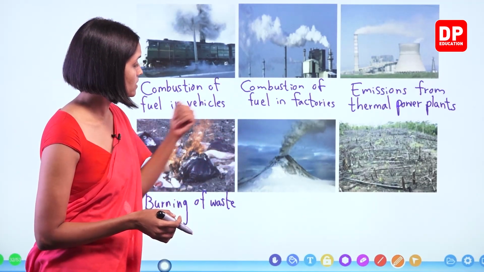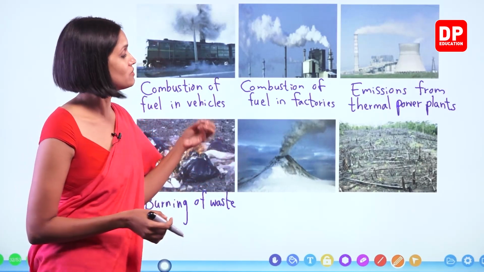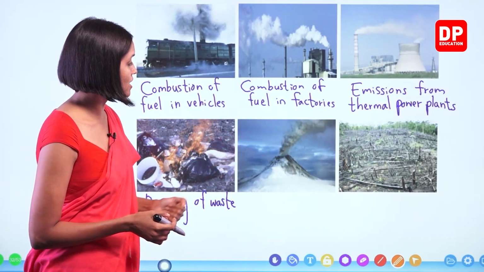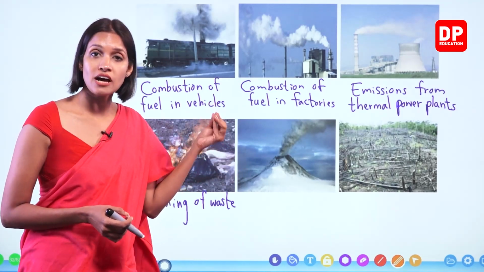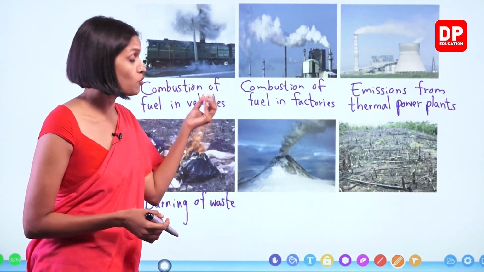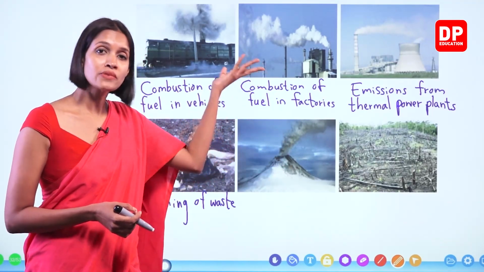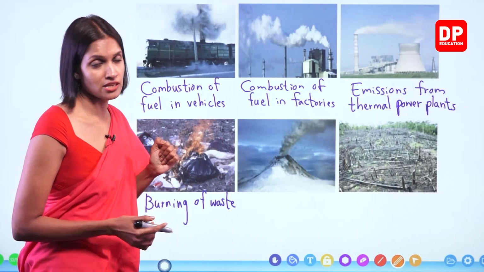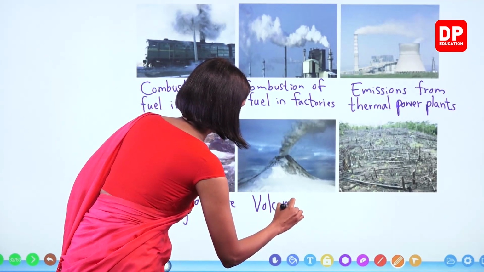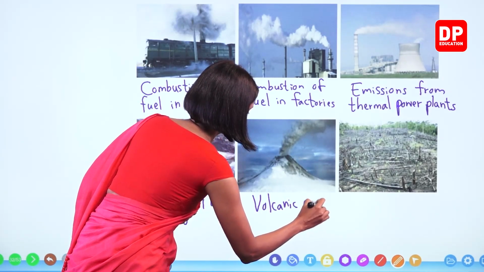What is this? Volcanic eruptions. This is something we cannot control very easily, right? We cannot control volcanic eruptions, but basically carbon dioxide gas, sulfur dioxide gas, and even water vapor gets added to the atmosphere because of volcanic eruptions, okay?